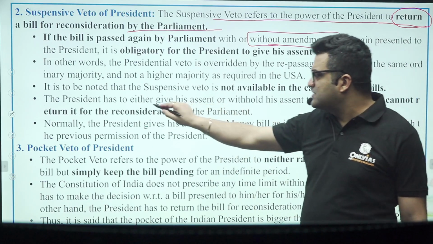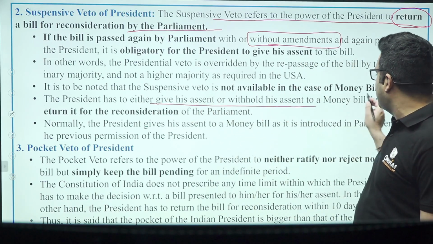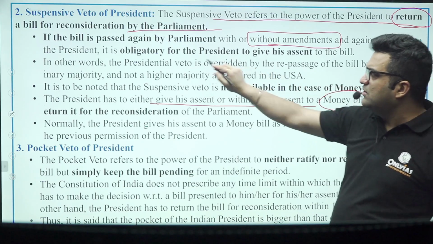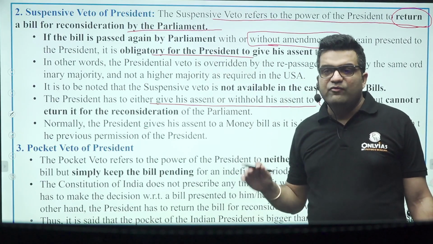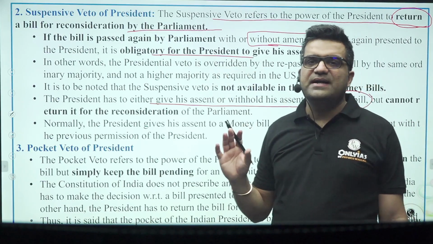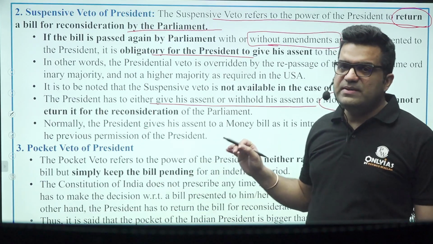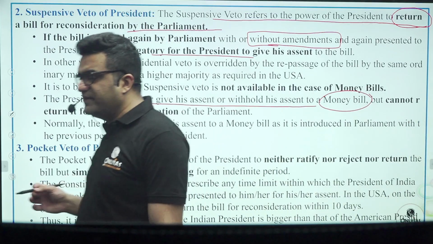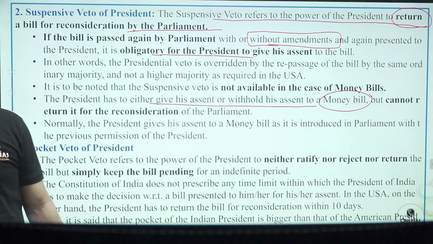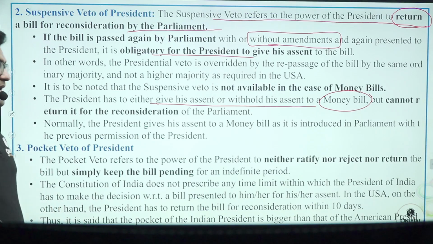Okay, the president has to either give his assent or withhold his assent to a money bill. We'll talk about money bill also. It is obligatory if the bill is passed once again without amendments, in the same shape, then also the president is duty bound, because the president is not the real head of the country. He is just a figurehead. So that's why.